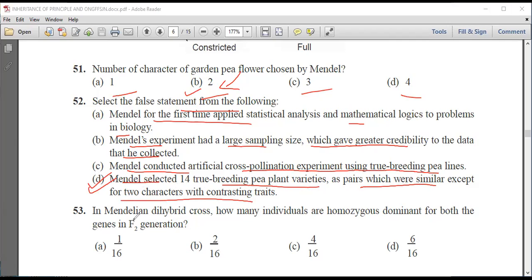Next question is, in Mendelian dihybrid cross, how many individuals are homozygous dominant for both the genes in F2 generation? 1/16, 2/16, 4/16 or 6/16. So option A is the correct answer, that is 1/16.